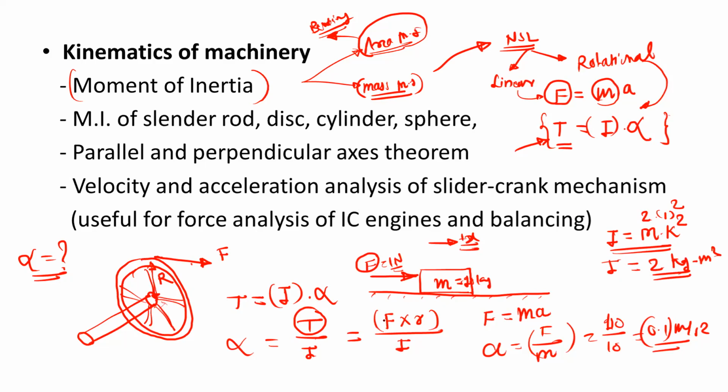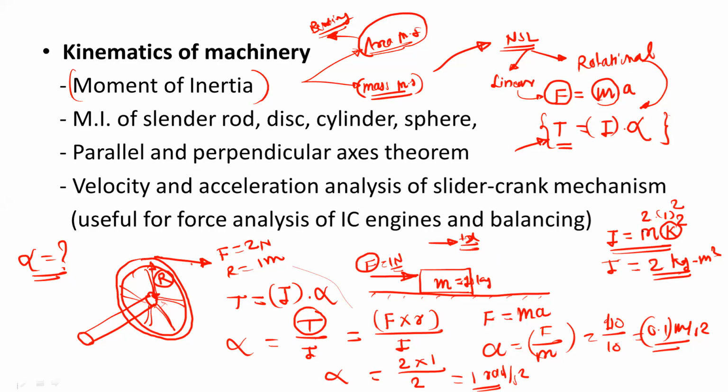And if you apply the force as 2 Newton, and suppose this radius R is equal to 1 meter, so alpha we will get is 2 into 1 divided by the mass moment of inertia 2, that is equal to 1 rad per second square. So this is the angular acceleration. Don't get confused between this radius of gyration and the radius of the given wheel. Both are different. So k will have some different value.